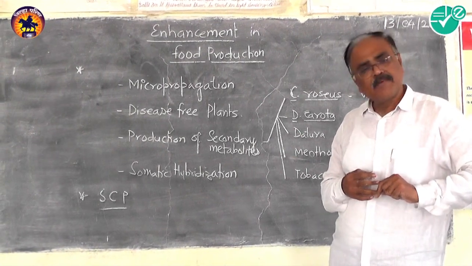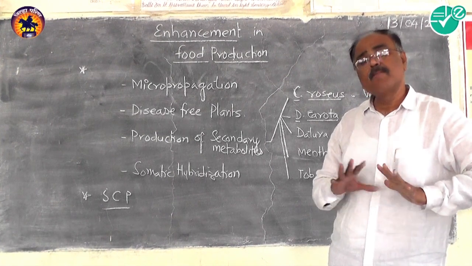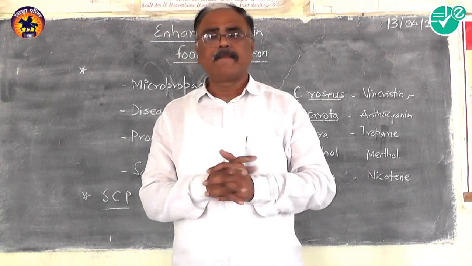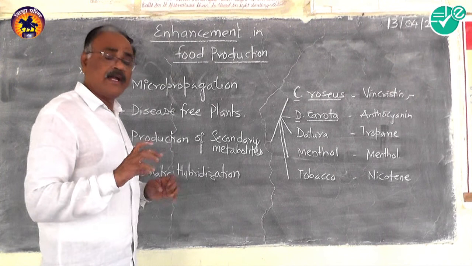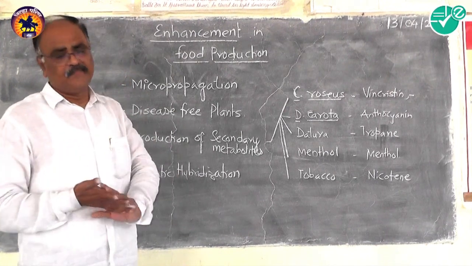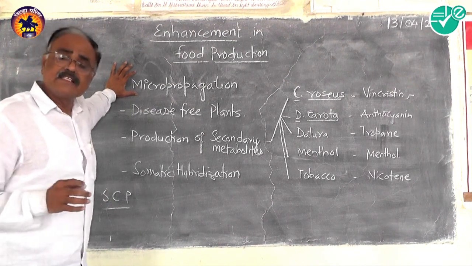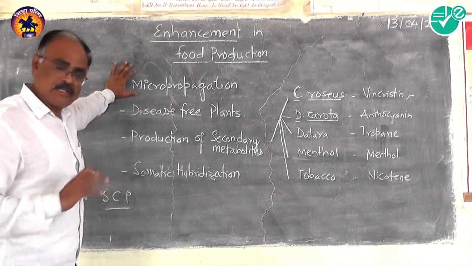In this micropropagation, what are we doing? We are preparing a number of propagules in a very short period of time, in a short space, and season independent. This is a type of tissue culture practice.